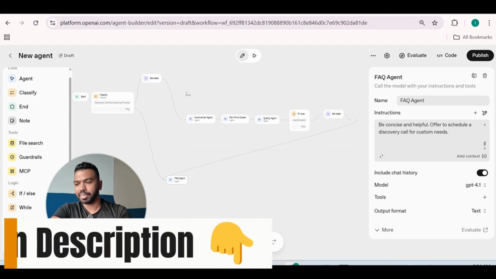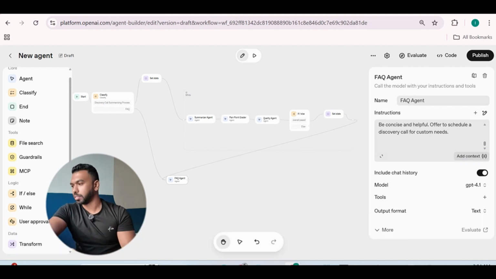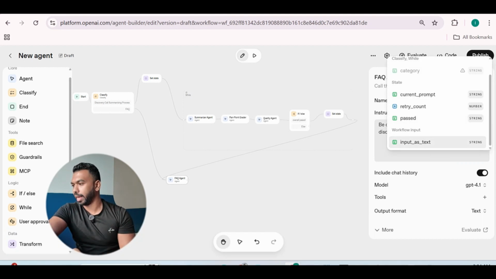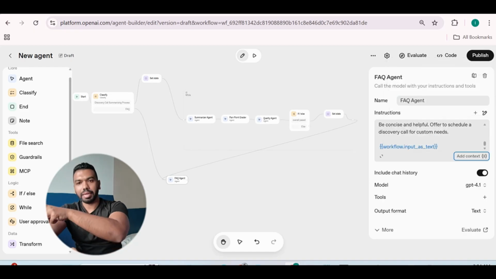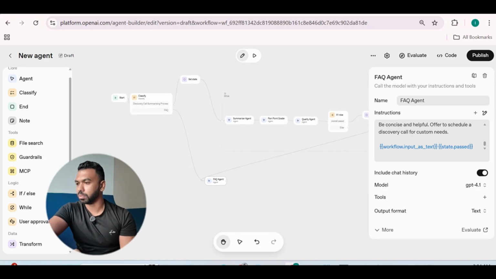So once we've connected with the FAQ agent, we're also going to add some context. There's two pieces of context we're going to add: input as text. So the input from the last workflow is going to drive to the FAQ agent, and then it's also going to get the variable state pass. So these two things are going to be sent to the FAQ agent, so the FAQ agent can provide the response back to the end user.